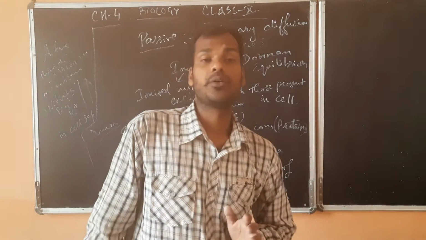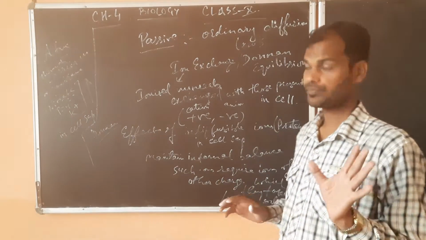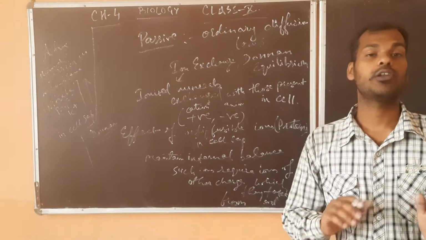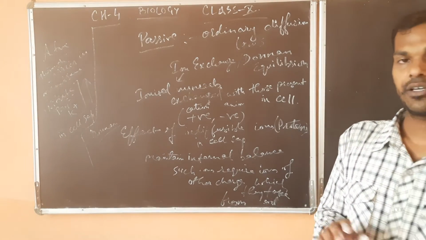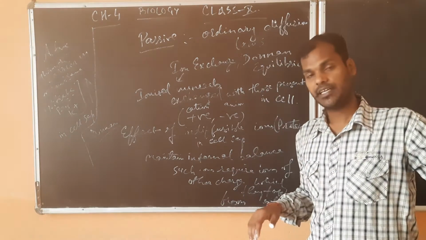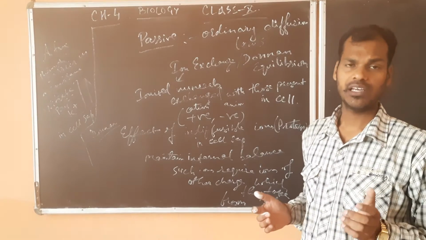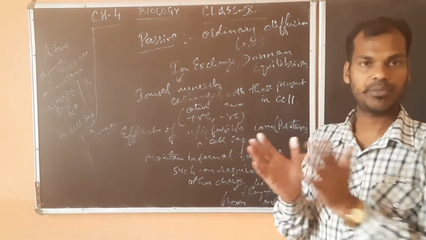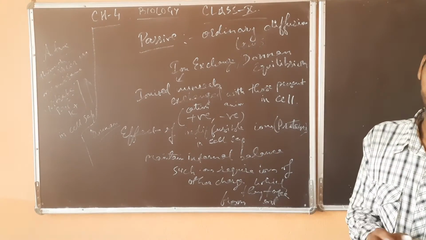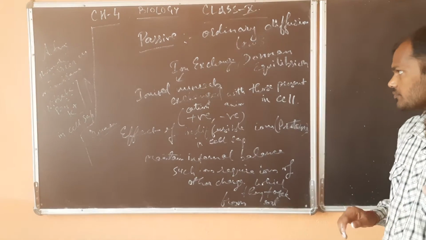So what is passive absorption? There is no use of energy. It follows the law of ordinary diffusion. What is the law of ordinary diffusion? On one side the concentration is higher and on the other side it is lower, so that the substance can be transferred directly from the higher concentration to the lower concentration. This is the law of simple diffusion.